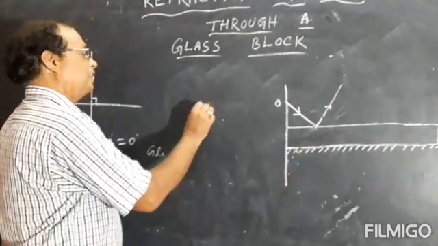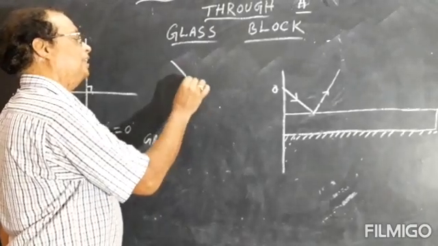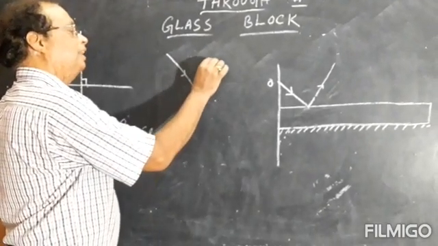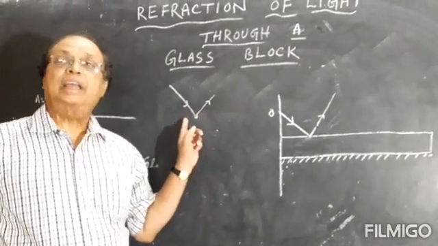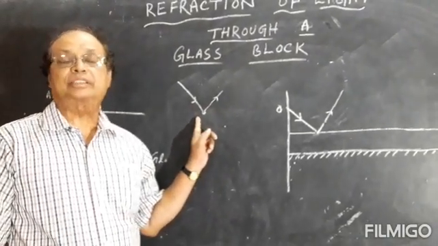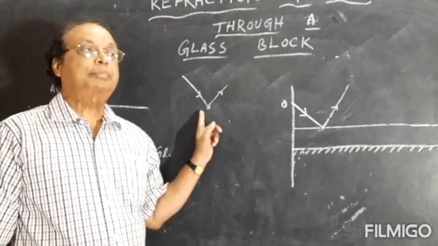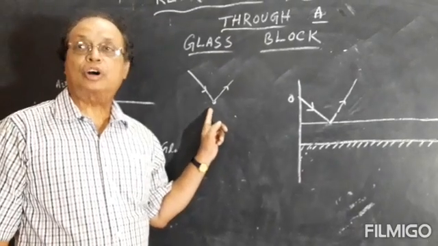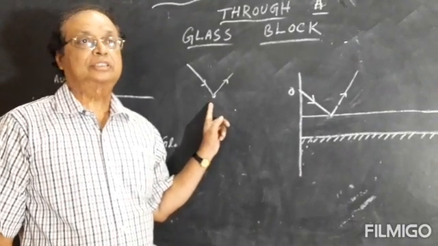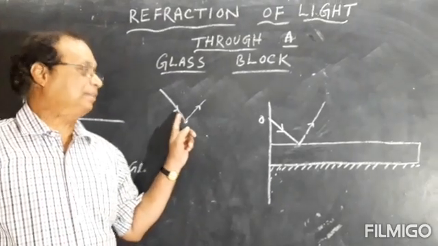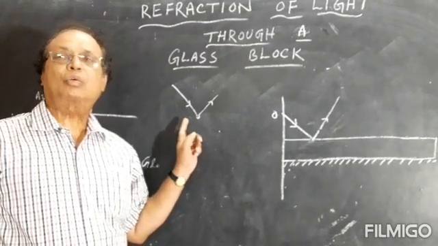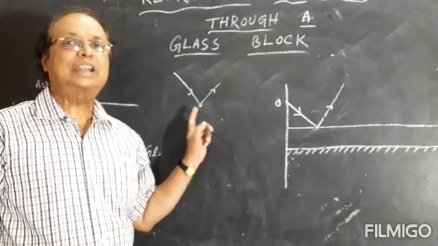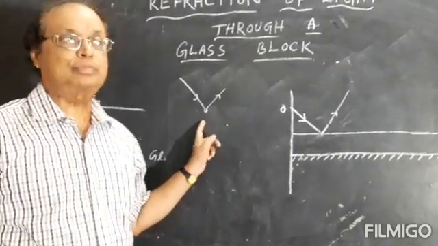When light strikes an object, three things will take place. Part of light will be reflected. Part of light will be transmitted through the object. And part of light will be absorbed by the object. What part is reflected, transmitted or absorbed depends on the nature of the object.